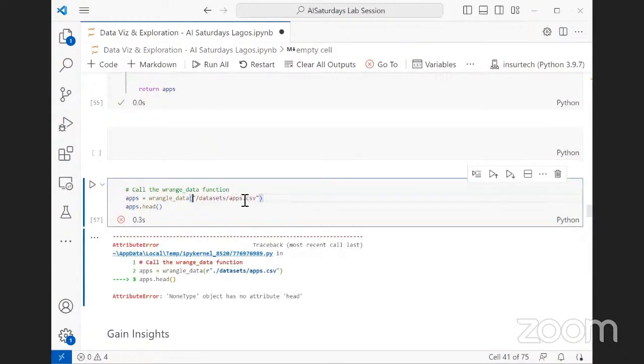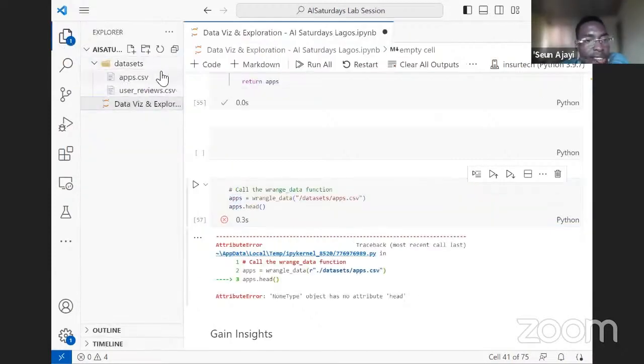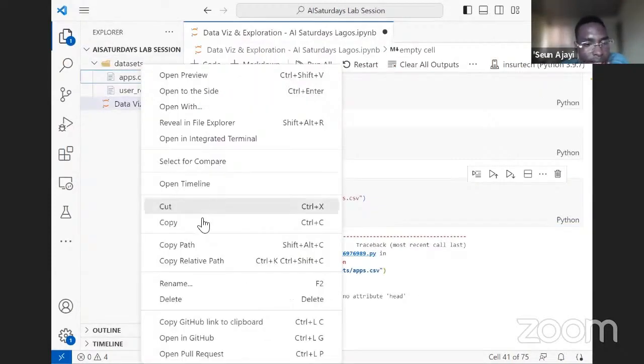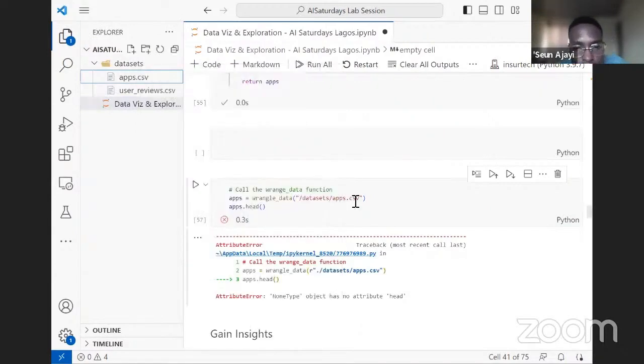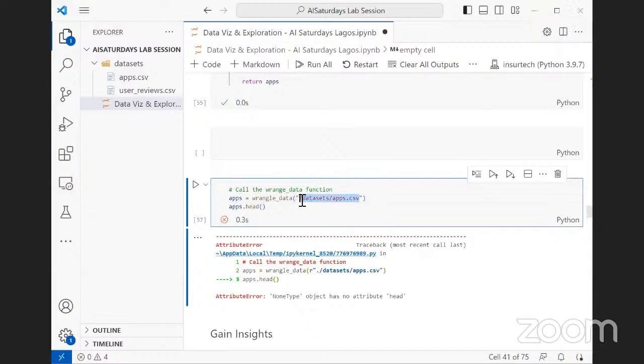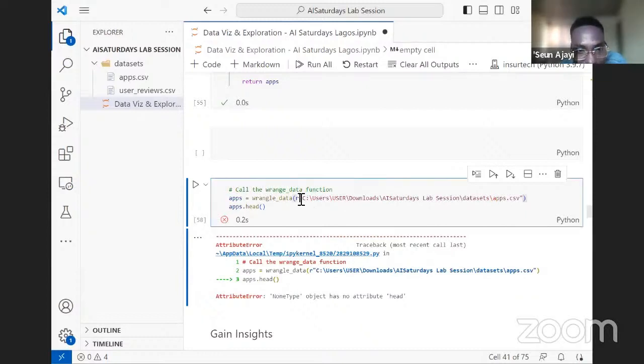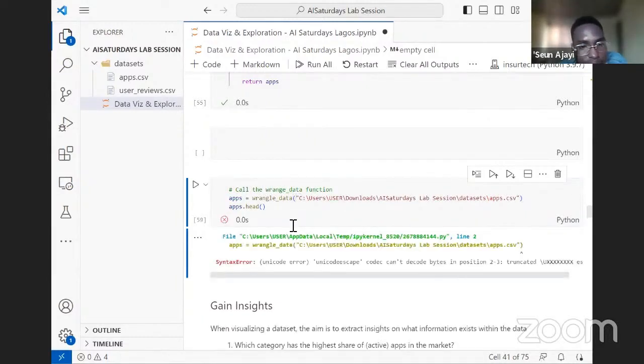What's wrong here? Let's just copy the part from here. Still funny. Okay, let me take this away. That's interesting.